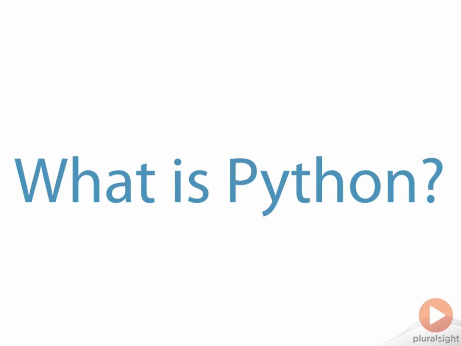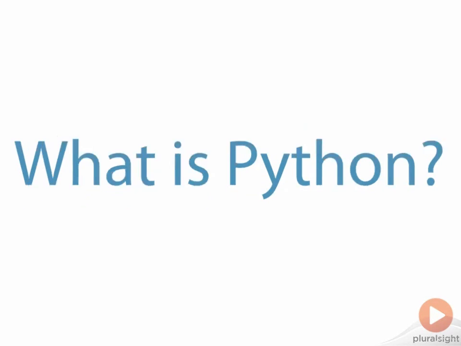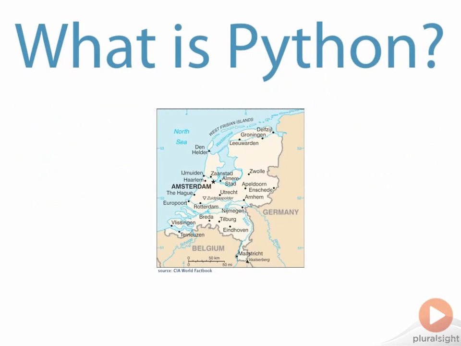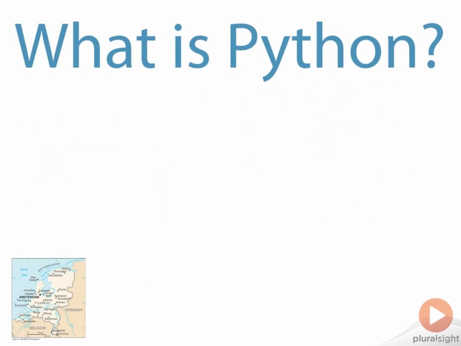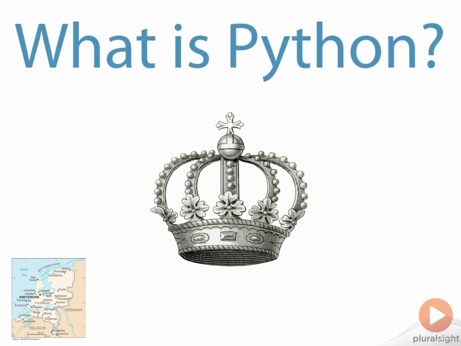So, what is Python? Simply put, Python is a programming language. It was initially developed by Guido van Rossum in the late 1980s in the Netherlands. Guido continues to be actively involved in guiding the development and evolution of the language, so much so that he's been given the title Benevolent Dictator for Life, or more commonly BDFL.